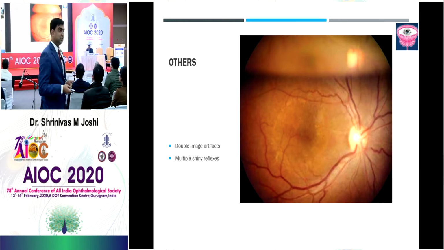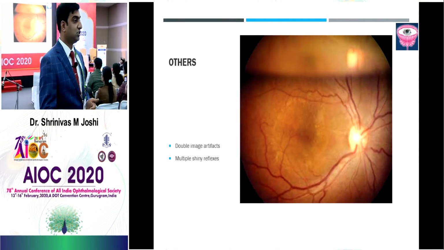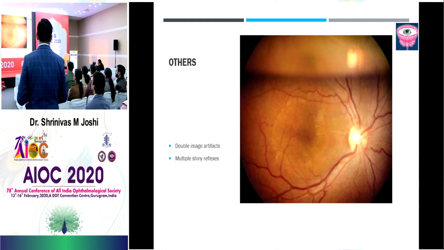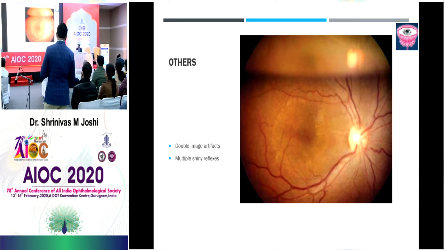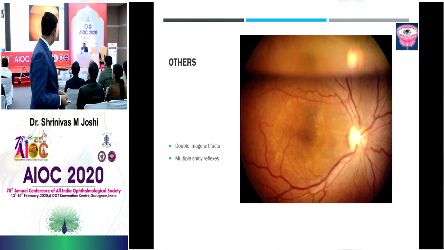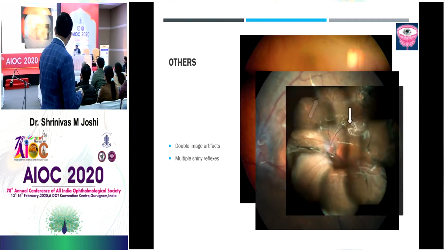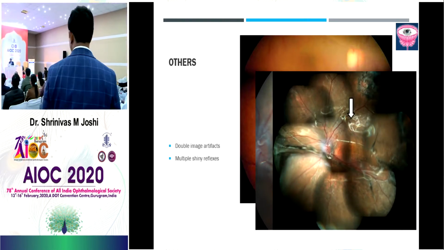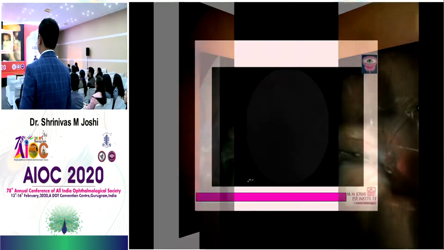What is this? Double image. It's because of, yes, gas. Very good. Because of the gas you use, either SF6 or C3F8, it looks like a double image artifact. And multiple shiny reflexes. This might be due to, very good, silicone oil. So sometimes you have silicone oil reflexes also appearing.